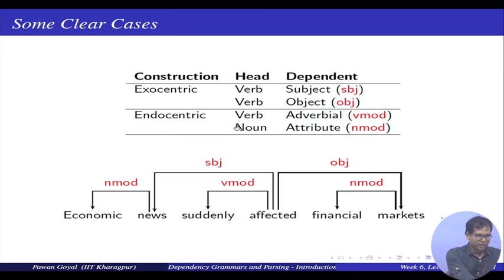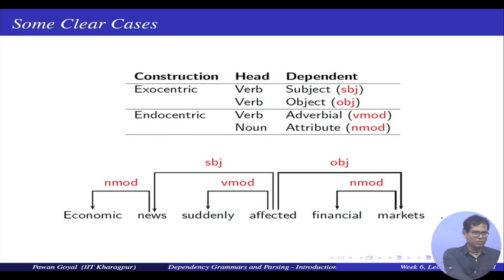If you look at this verb and adverbial relation, verb modifier, what is the example? "Certainly affected." This is doing some grammatical function. Why is it endocentric? Because only one word here, like affected, can fulfill the whole grammatical function for the whole construction "certainly affected". Certainly is simply modifying that. Same way for noun-modifier, like "financial markets". Markets can fulfill the grammatical function for the whole thing, "financial markets".